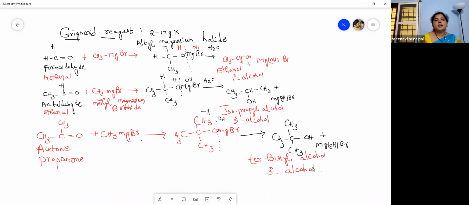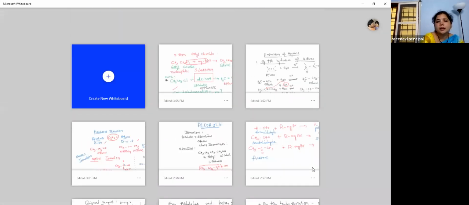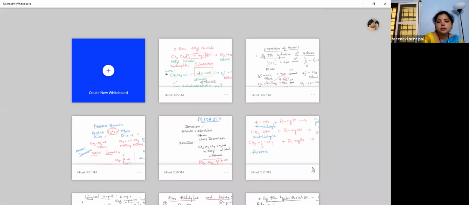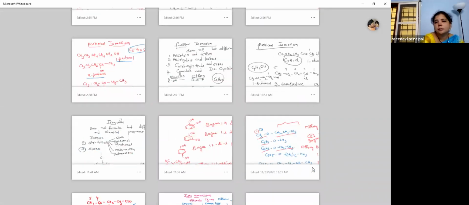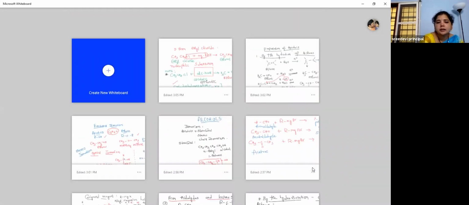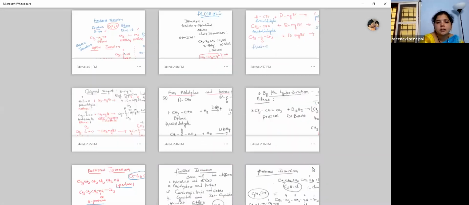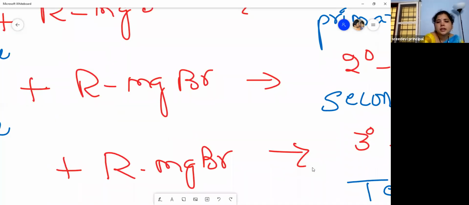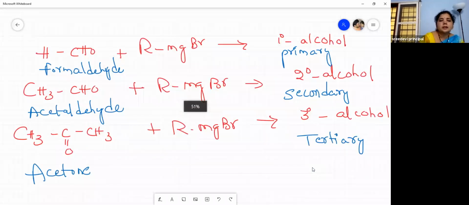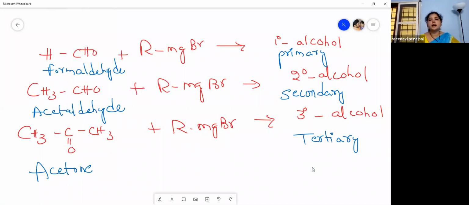So Grignard's reagent is used to prepare a large number of organic compounds. That's why it has lots of synthetic applications. Okay, so whenever you want to prepare a primary alcohol, you have to take formaldehyde. When you treat the Grignard reagent with acetaldehyde, you will get a secondary alcohol. And when you treat acetone with Grignard's reagent, you will get a tertiary alcohol. So these are the laboratory methods of preparation of alcohols, children.